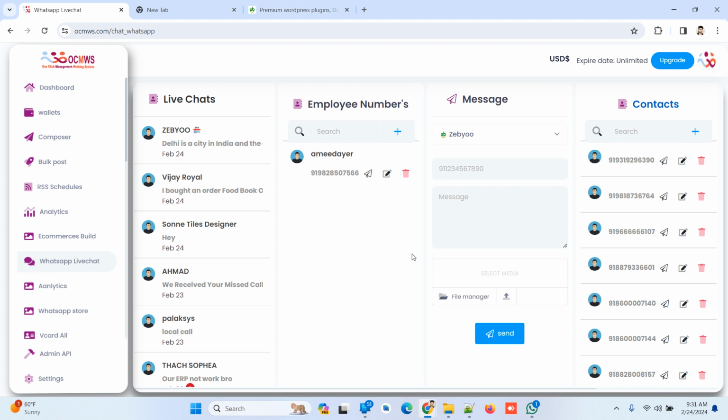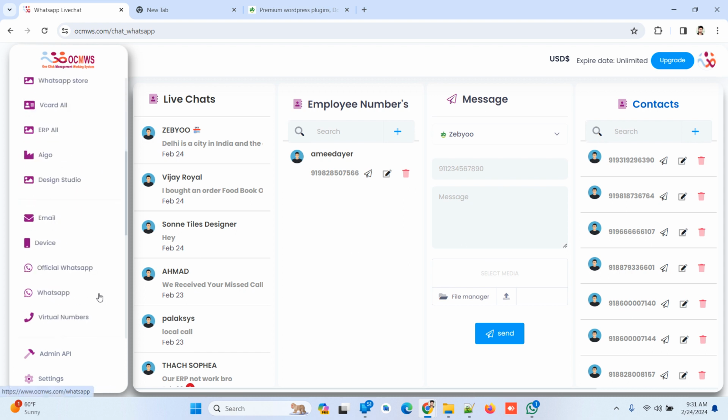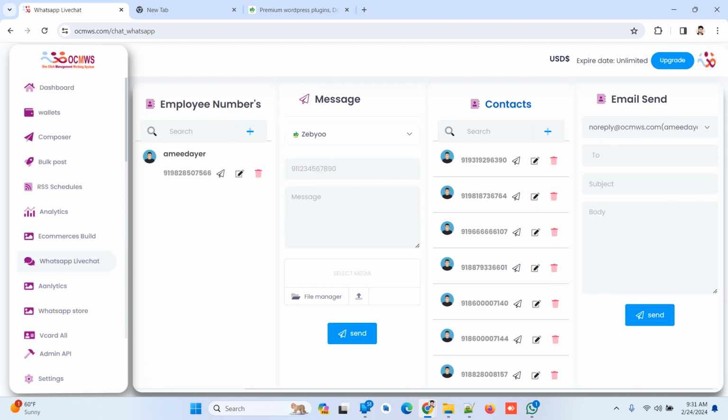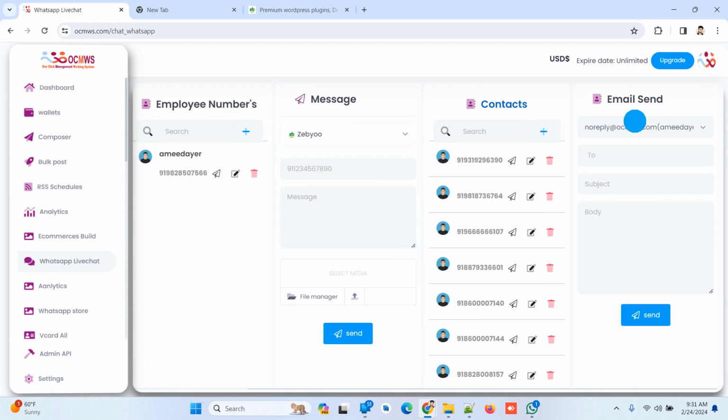So it's an easy way. You don't need to try anything to get around it, and it will work properly. For email, you have to add your own SMTP and PHP mail server, so you can send from the email like that. I have multi-add, so here you can add multiple email accounts. You have a choice of how many email accounts you want to add.